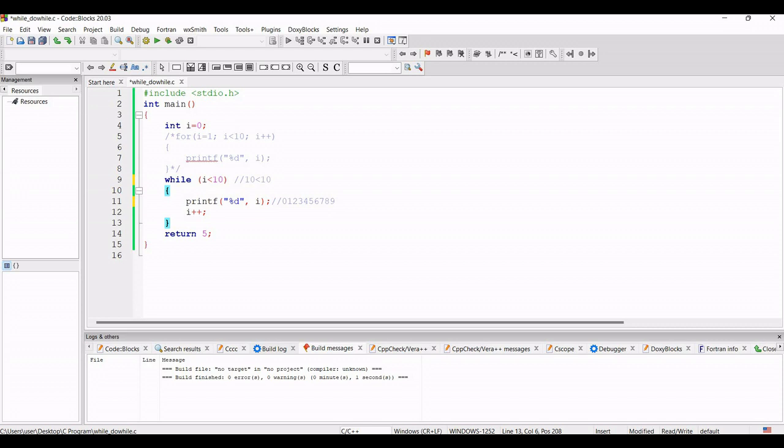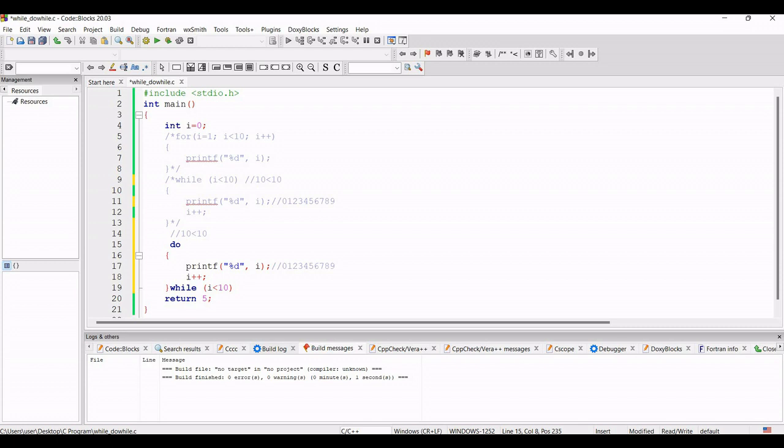Now let's discuss the do while loop. What is the difference between the while loop and the do while loop? For the do while loop I will copy this line and paste it again, and for your convenience I will comment out this while loop so that you can see it afterwards also. In a do while loop, instead of giving the while statement at the beginning of the loop, I will cut this out and paste it at the end of the loop, and before it I will just write do. So this is the structure of a do while loop.